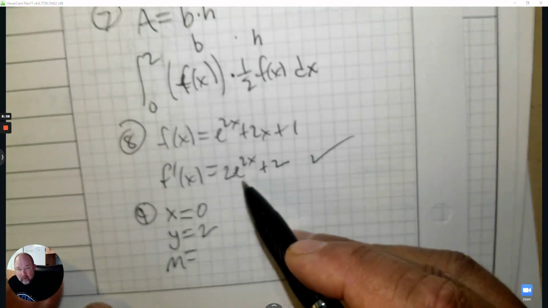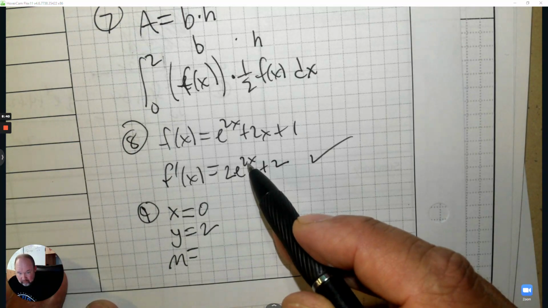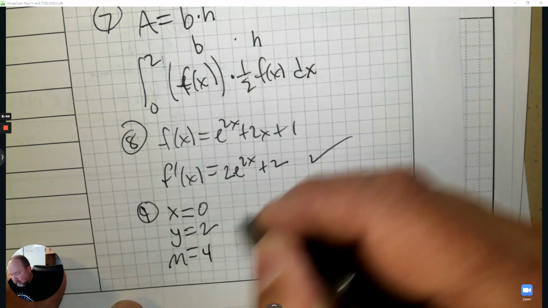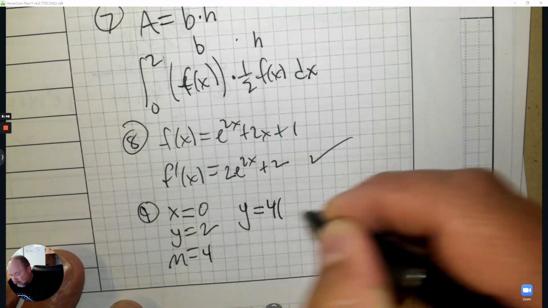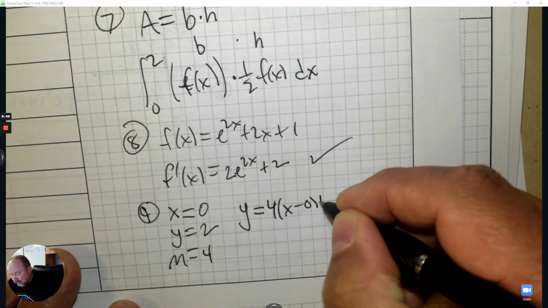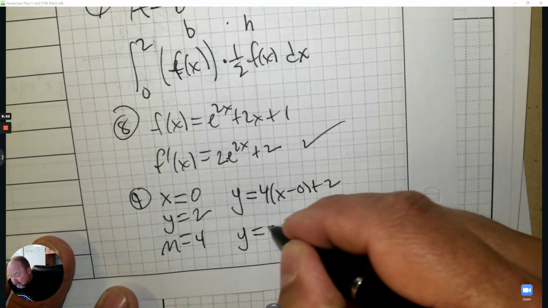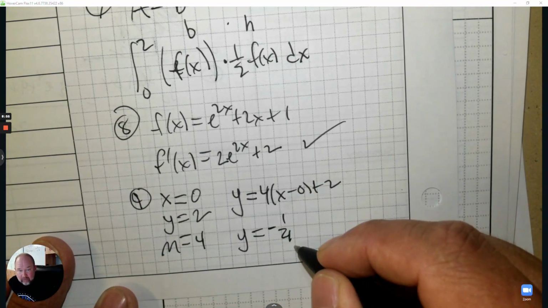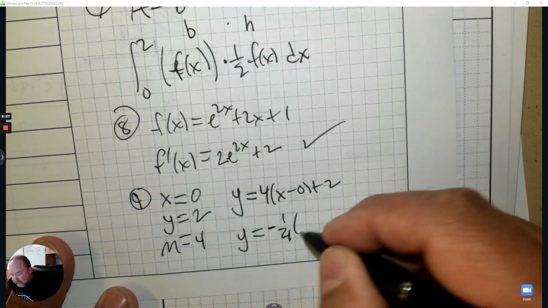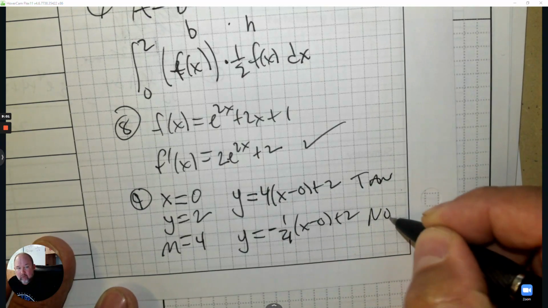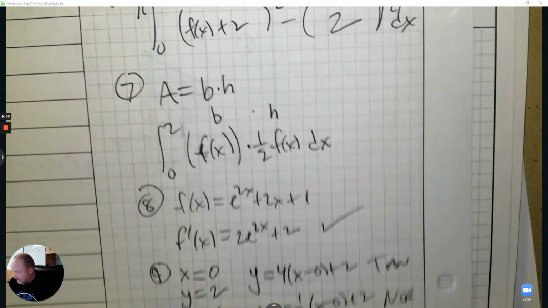And then we use the slope. Again, we plug in 0 to the slope. So e to the 0 is 1. So it's really 2 plus 2, which is 4. So the tangent would be y equals 4 times x minus 0, plus 2. Yep, you don't need the minus 0. The normal is the negative reciprocal. So negative reciprocal, and everything else would stay the same. So this one is tangent. This one is normal.